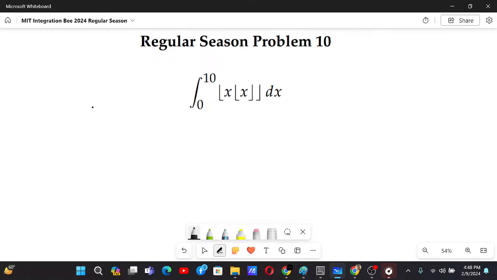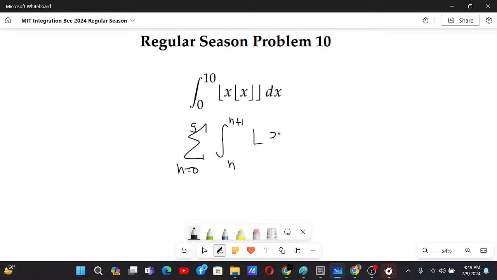Yeah. So basically, when there are g functions, what we can do is break this integral. I can take a sum from n equals 0 to 9, and let the integral go from n to n plus 1. That way the integral goes from 0 to 1 plus 1 to 2 plus 2 to 3 plus 3 to 4 and so on. Basically it goes from 0 to 10 itself. So that is a good approach.